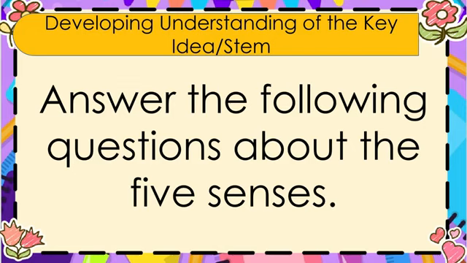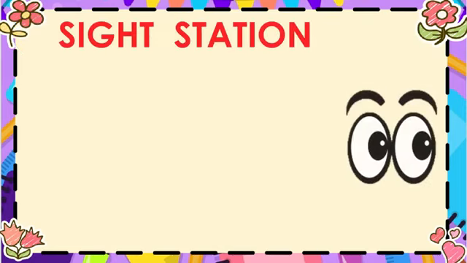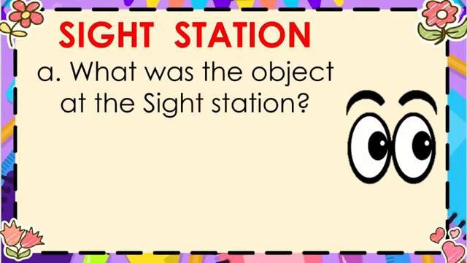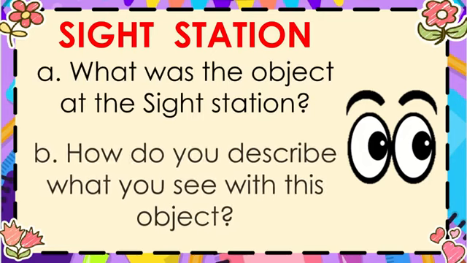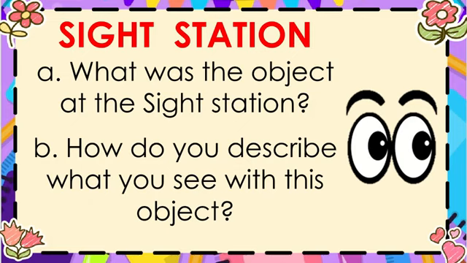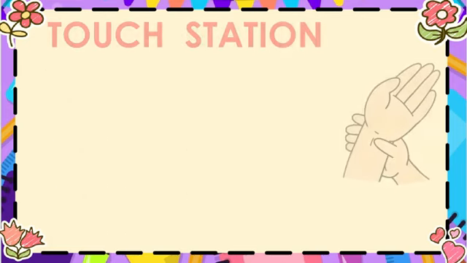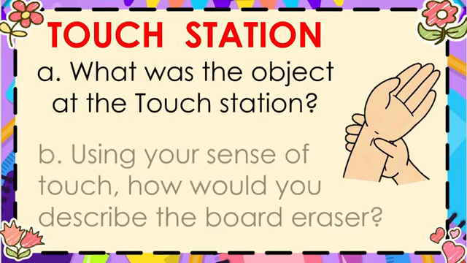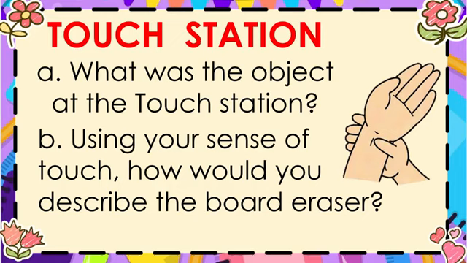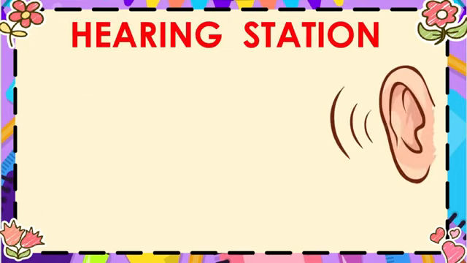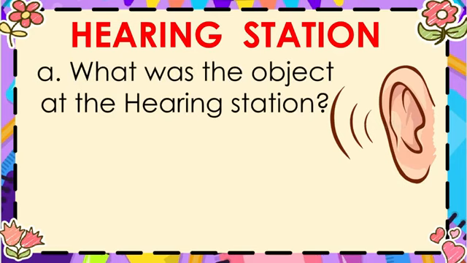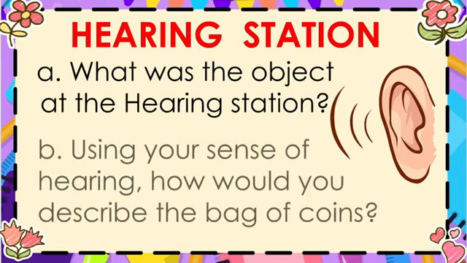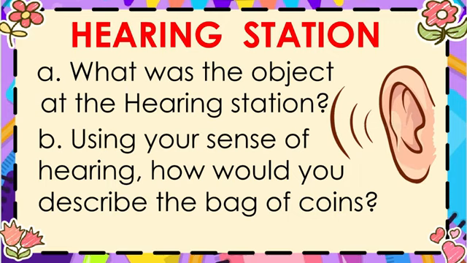Answer the following questions about the 5 senses. For the sight station, what was the object at the sight station? How do you describe what you see with this object? Touch: what was the object at the touch station? Using your sense of touch, how would you describe the board eraser? For the hearing station, what was the object at the hearing station? Using your sense of hearing, how would you describe the bag of coins?